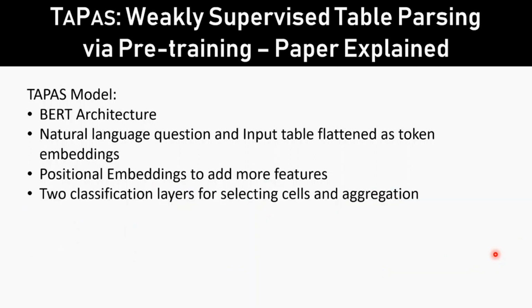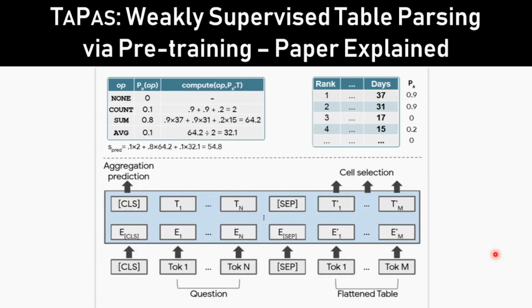Next, we have two classification layers, which are for selecting either a cell or an aggregation. So this is how the TAPAS architecture works. So you have embeddings again, and you can see the classifier and separator tokens. The first part represents a question, and the second part represents the flattened table. So you see tokens from T1 to Tn.